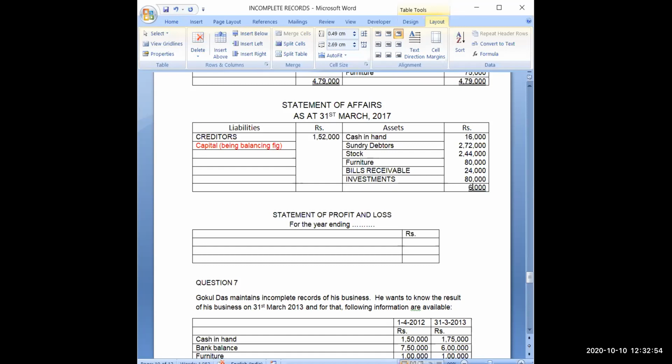Then 2 plus 7, 9 plus 4, 13, 8, 21, 2, 23, 8, 31. Then 3 is carried, 3 plus 2 plus 2, 7. So the total will be 7,16,000. This same total will be posted on the opposite side first, and then I will be subtracting creditors from it.